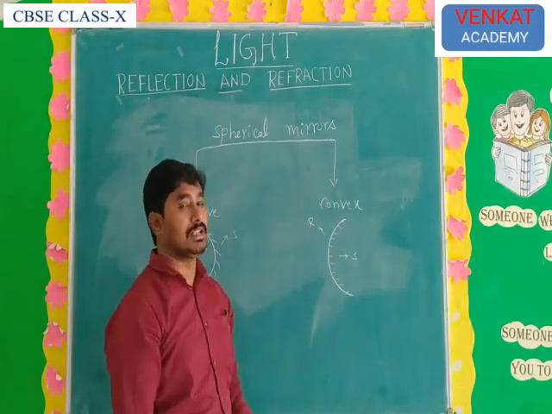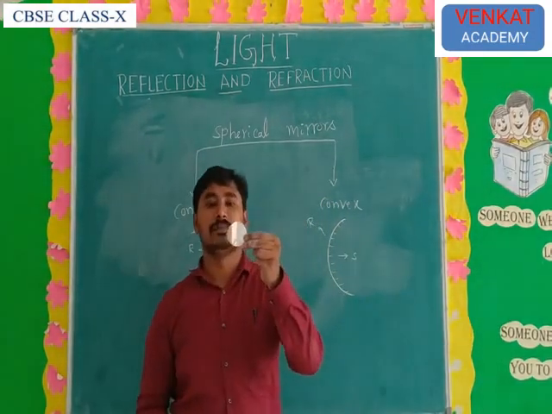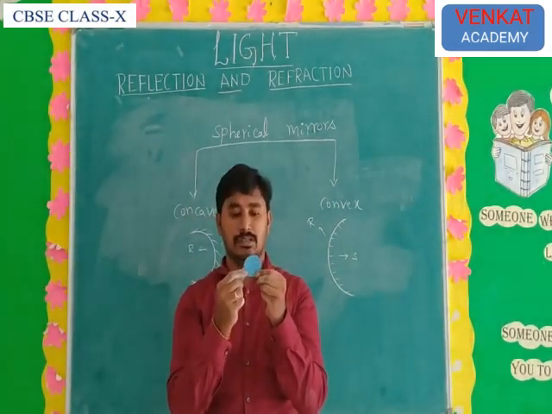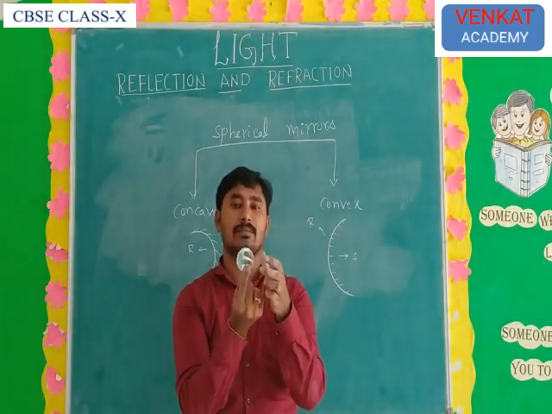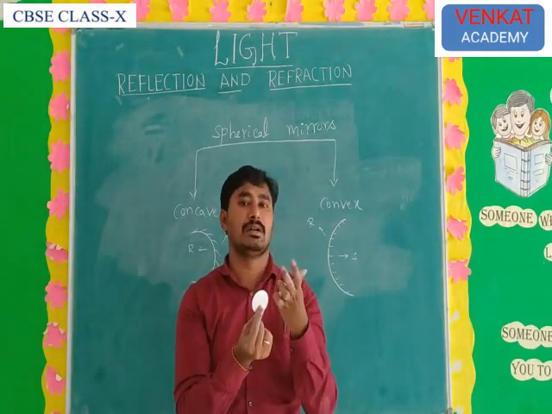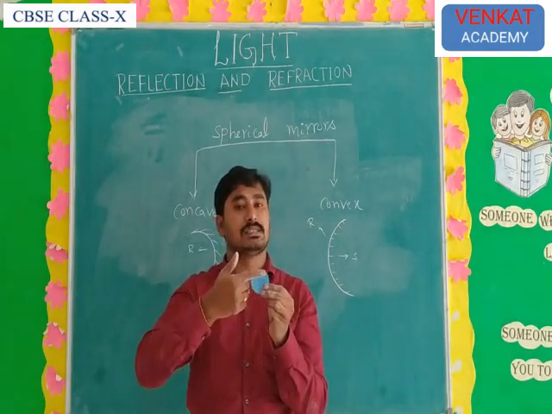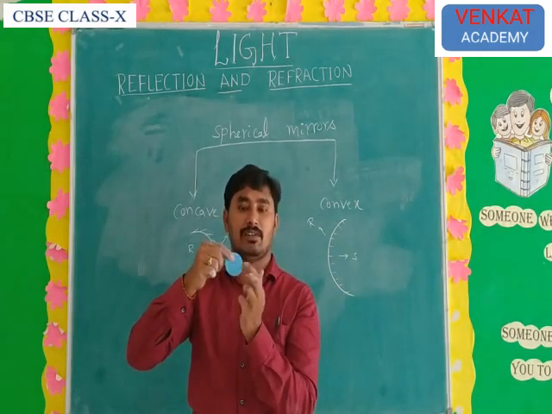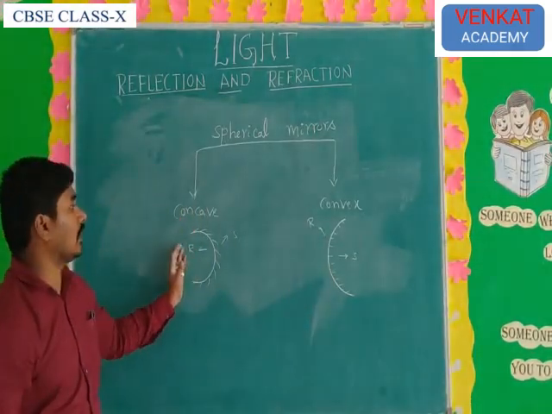So this is a convex mirror. When you see your image here, it appears normally. There are no highly enlarged images. Only diminished and highly diminished images are formed. In a convex mirror, the convex surface is the reflecting surface and the concave surface is the silver coating. So understand, this is the concave and convex mirror.